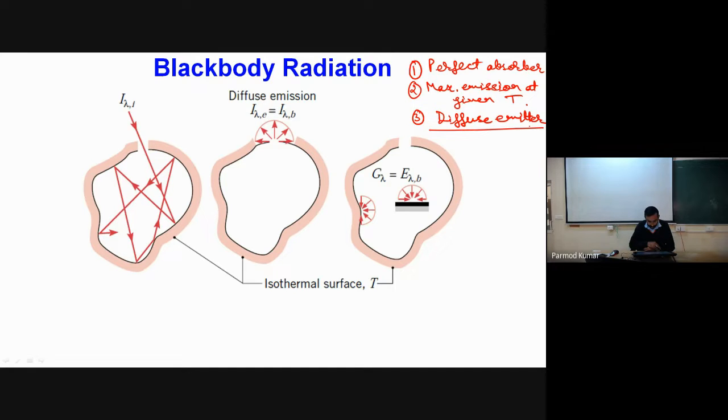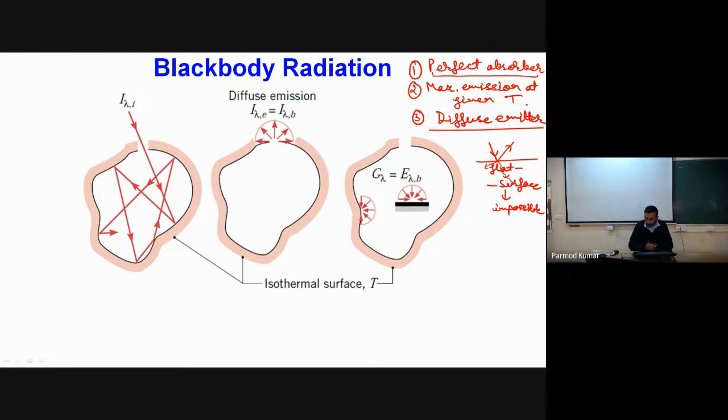Now, obtaining such behavior from a surface is actually impossible. Say I have a flat surface and I want these three characteristics, the very first one being most important, a perfect absorber. That is impossible, because when a ray is incident on this surface, part of it will be reflected, some part will be transmitted, and only a partial fraction will be absorbed.